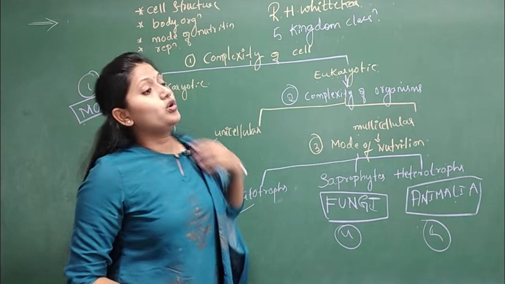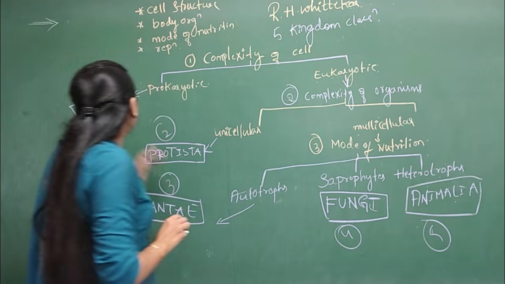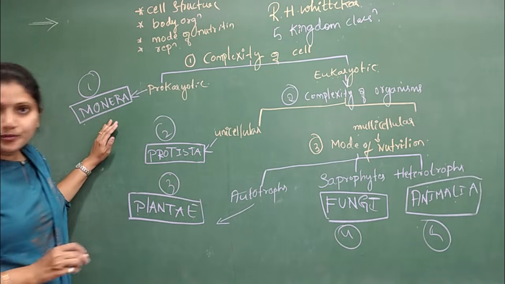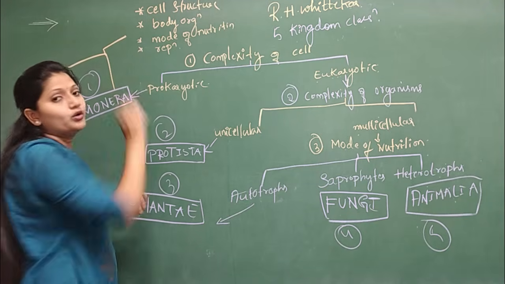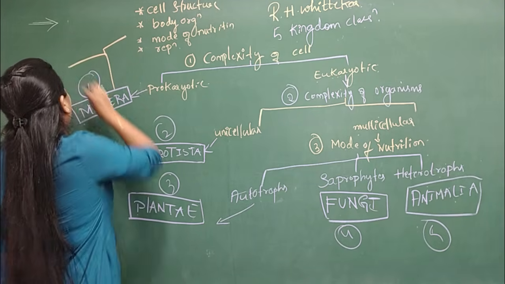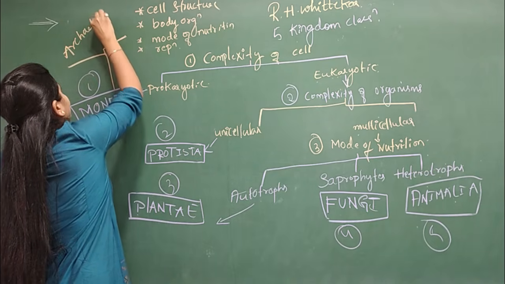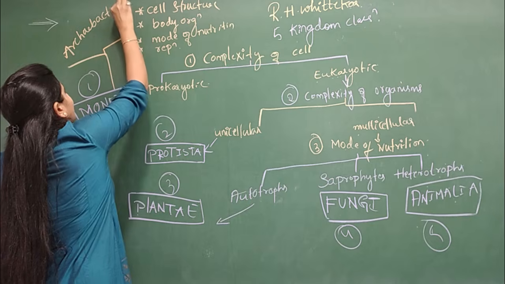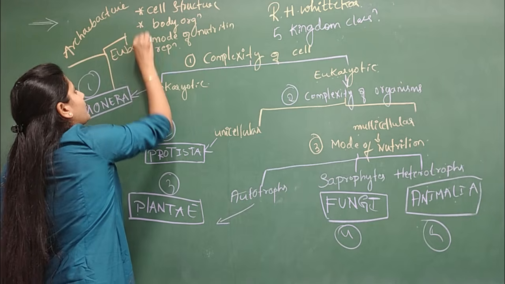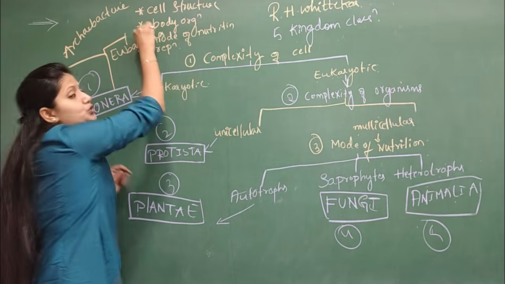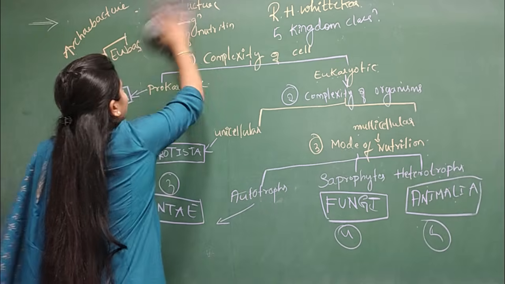Anyways, there is one more 6 kingdom classification also, wherein this particular Monera group is being divided into 2 again, that is Archaebacteria and the other one is Eubacteria. Archaebacteria and Eubacteria.